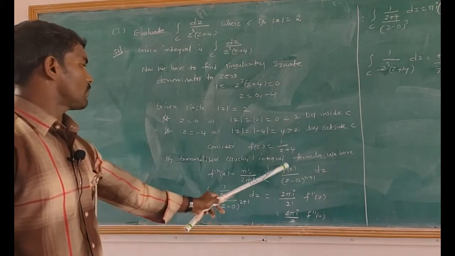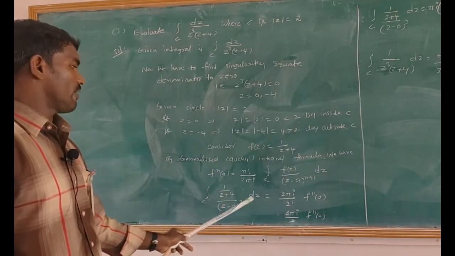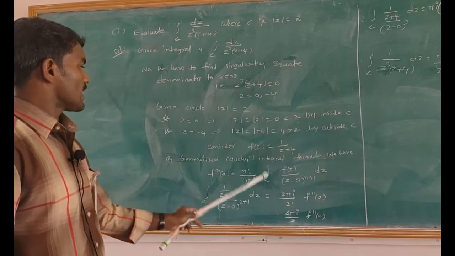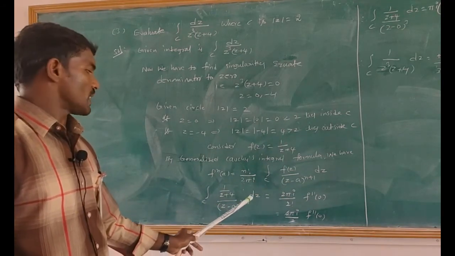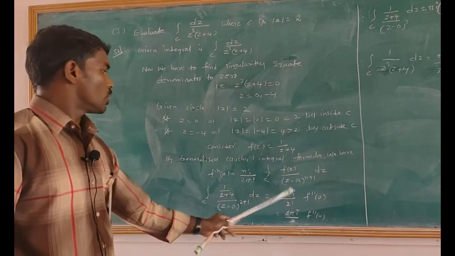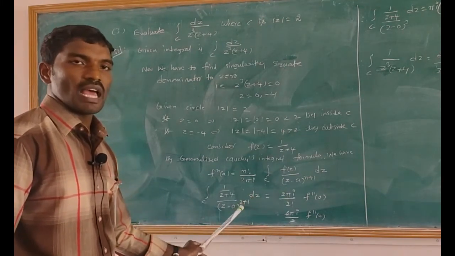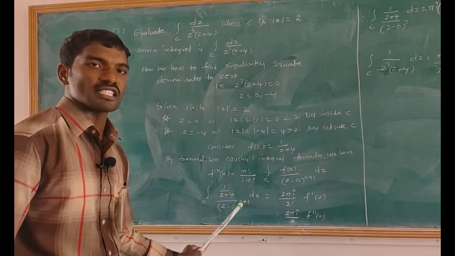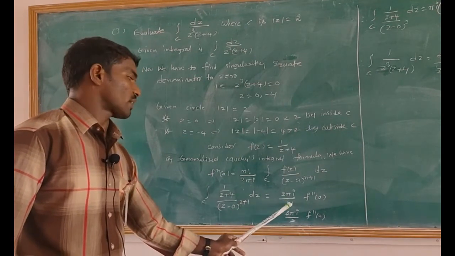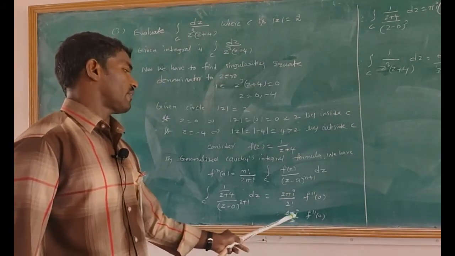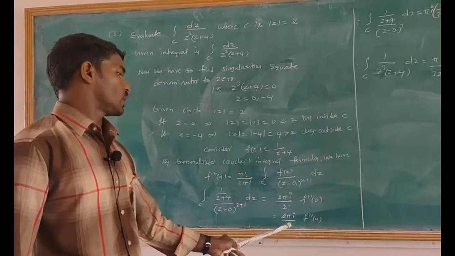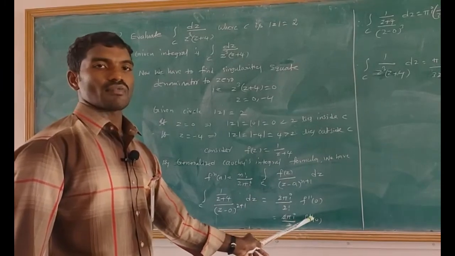Here f of z is nothing but 1 by z plus 4 divided by z cube can be written as z minus 0 whole power 2 plus 1 into dz equals to 2 pi I divided by, here n value is nothing but 2, divided by 2 factorial into f double dash of 0, that equals 2 pi I divided by 2 factorial value is nothing but 2 into f double dash of 0.